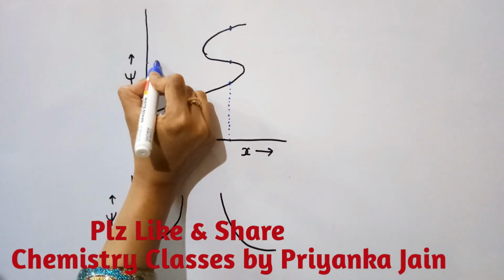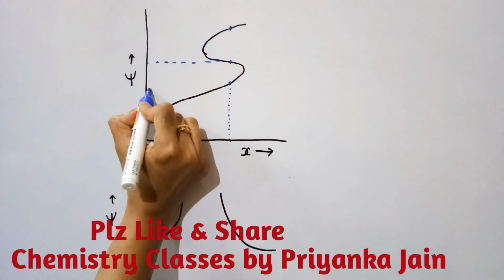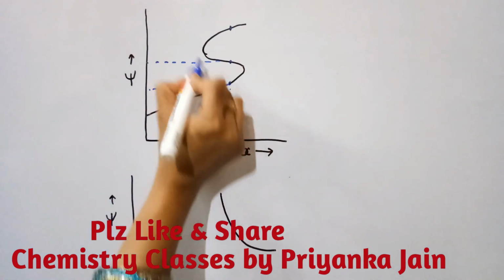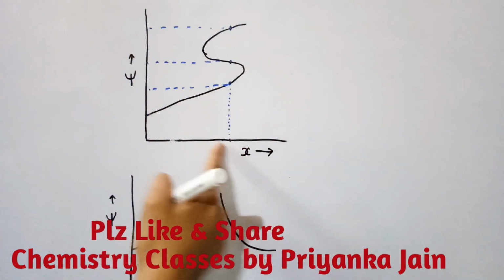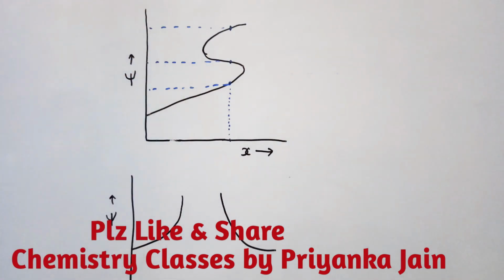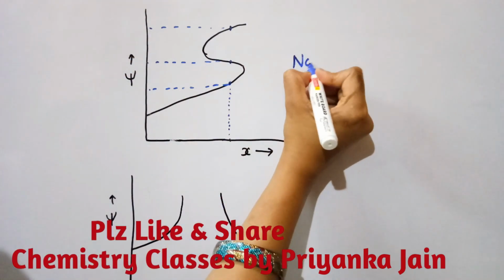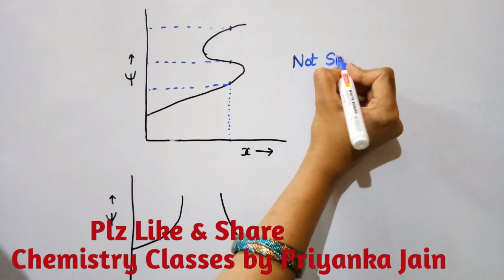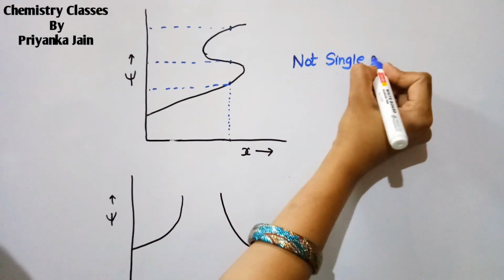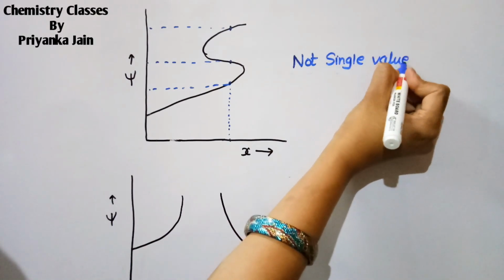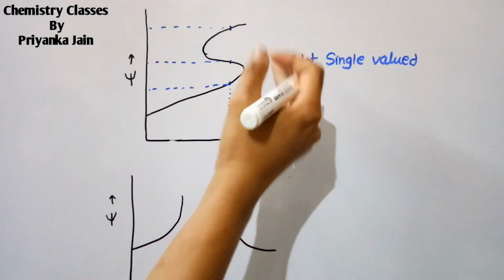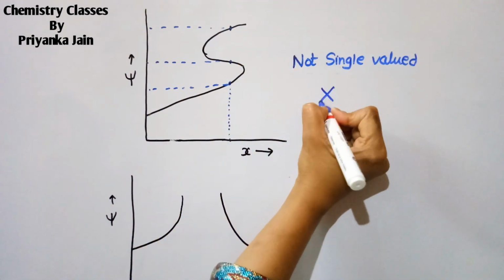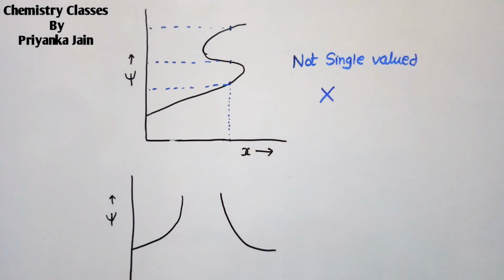It means we are getting three different values of psi. For a single value of x, there are three values of psi. So this is not a single valued wave function. It is continuous, but it is not single valued, so this will not be an acceptable wave function, right?